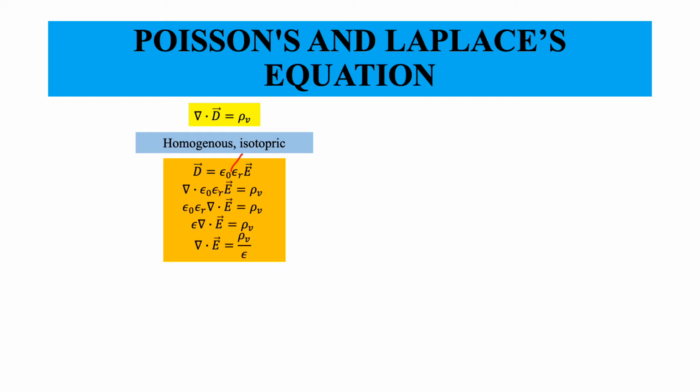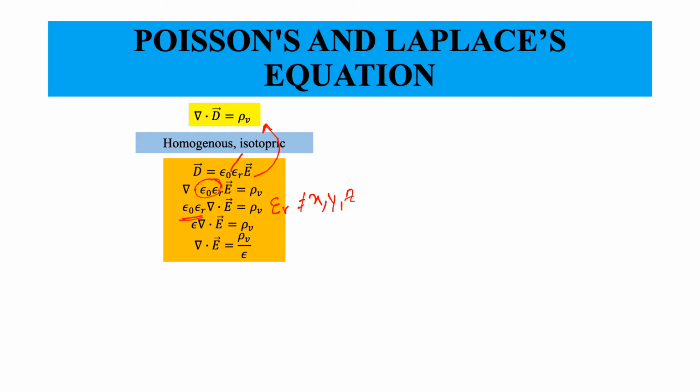Since it is a number, if we put this equation in Gauss law, what will we get? This is just a number, and it is not even dependent on x, y and z.